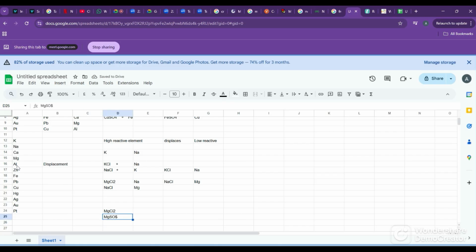You have MgSO4, magnesium sulfate, and magnesium carbonate, MgCO3. From these, by some chemical process, the ore is brought to MgO form. This MgO is sent for electrolytic refining. Magnesium is highly reactive, so it will require multiple steps. First, it is converted to MgO form. From MgO form, it is converted to magnesium, the pure magnesium state. So it involves two steps.